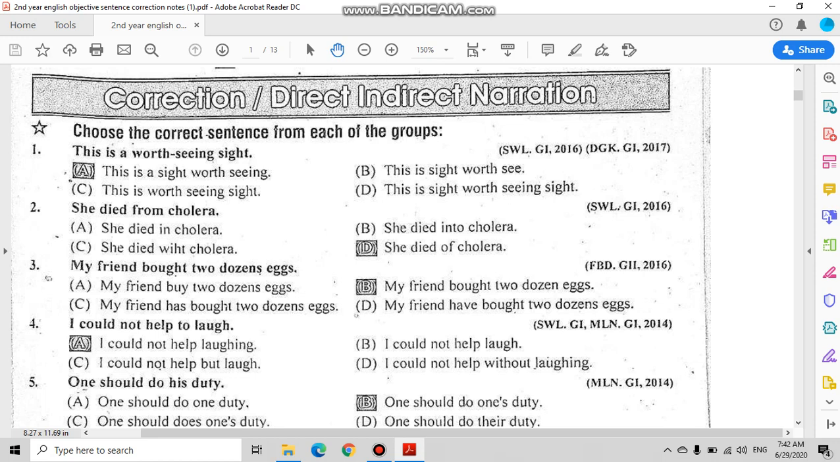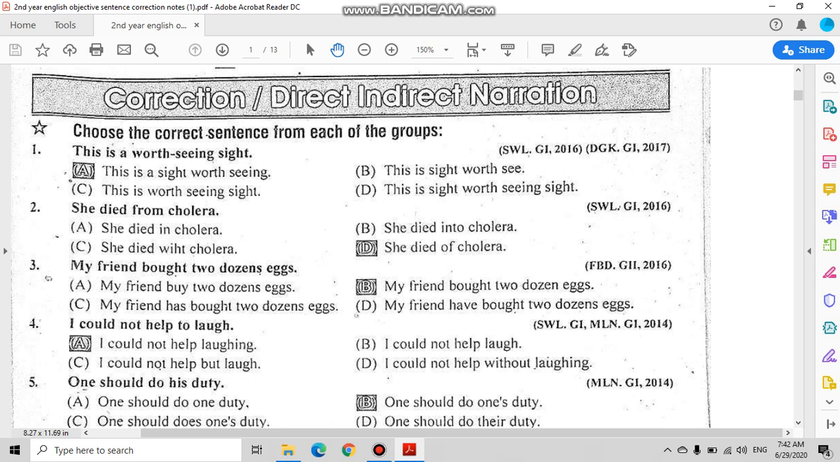Because of is used with diseases. She died of cholera. She died of fever. She died of malaria. So with any disease, we will use the preposition of. So option D is the correct option.